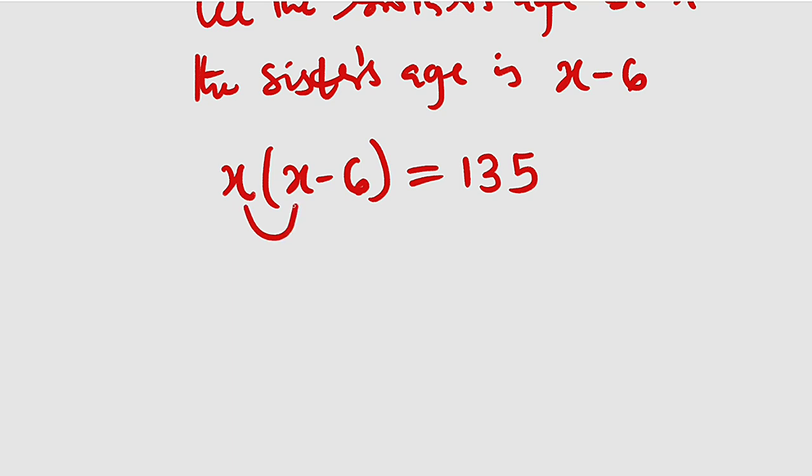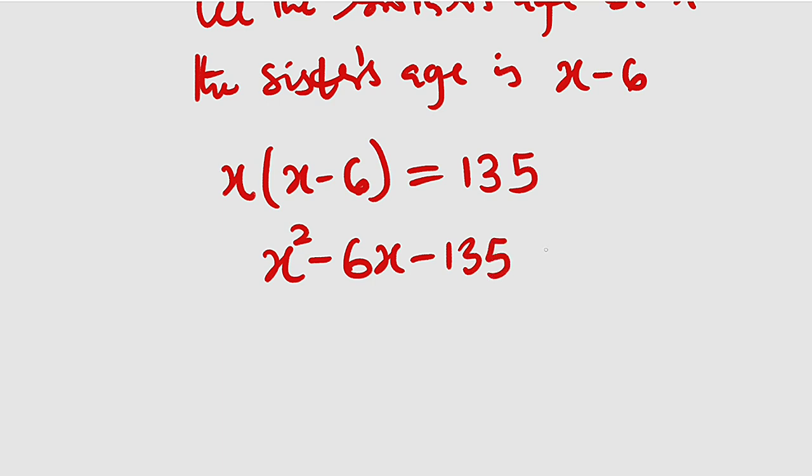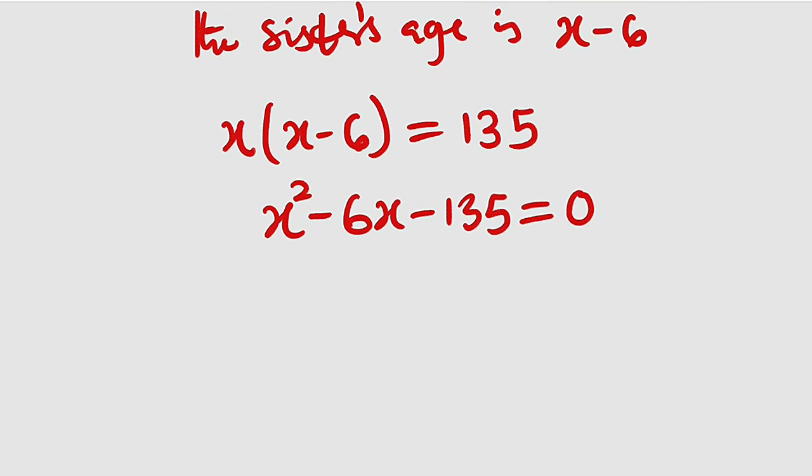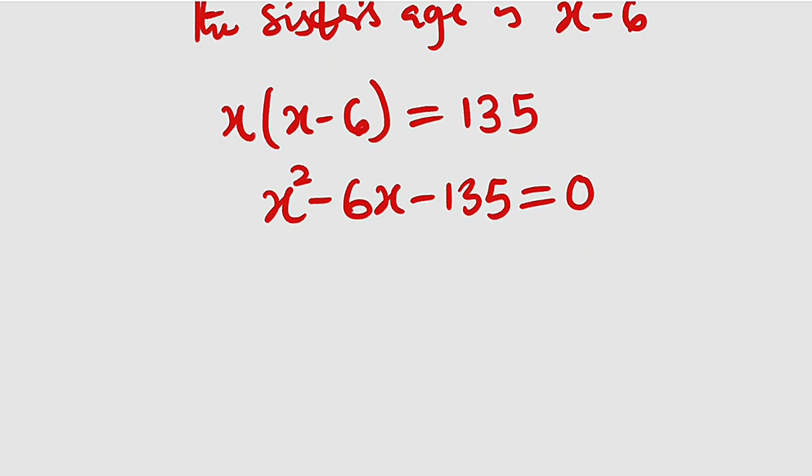So let's distribute. This time this is x squared. Then x times negative 6 is negative 6x. You can bring this one backward, it becomes negative 135, the whole of this equal to 0. Another quadratic equation where we are looking for x, and x must be positive because it implies the age of the brother.